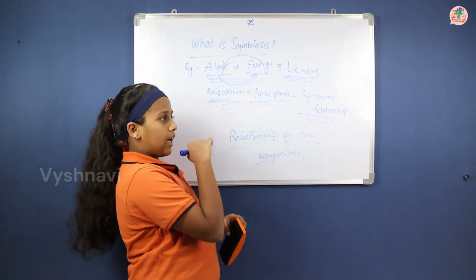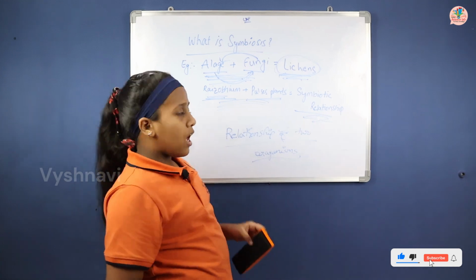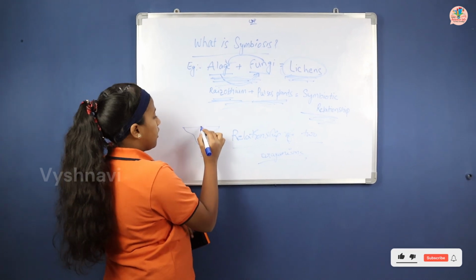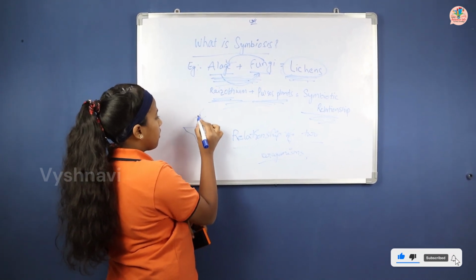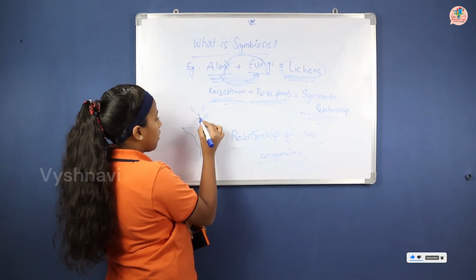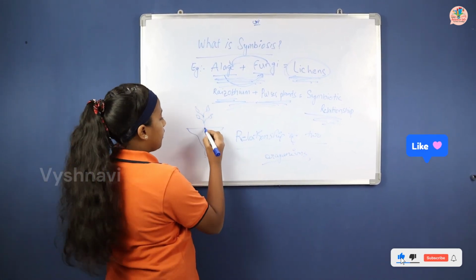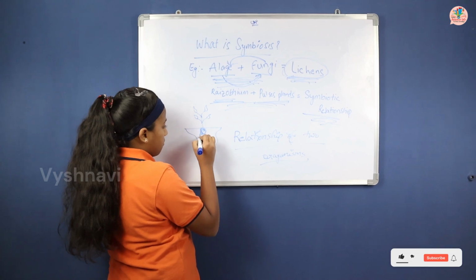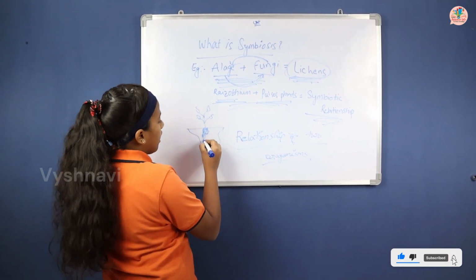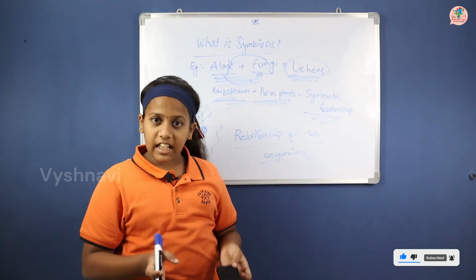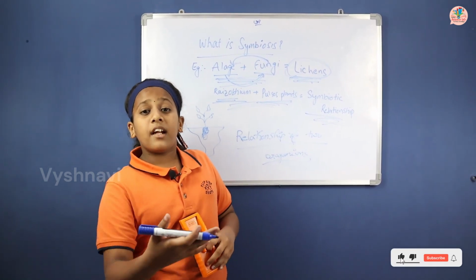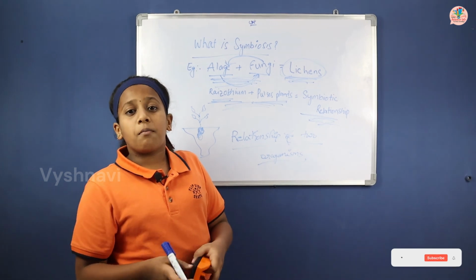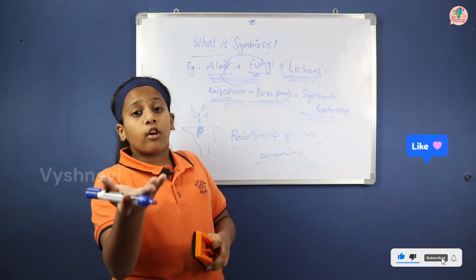Then rhizobium is a bacteria which is present in the crops and the pulses plants. See, this is the soil and this is the pulses plant. This is a pulses plant and these are its roots. And this is the rhizobium. It gives growth to the plants. It is a bacteria, but by that bacteria, the proteins come to the plant. In the rhizobium, not only proteins, the nitrogen is also there.